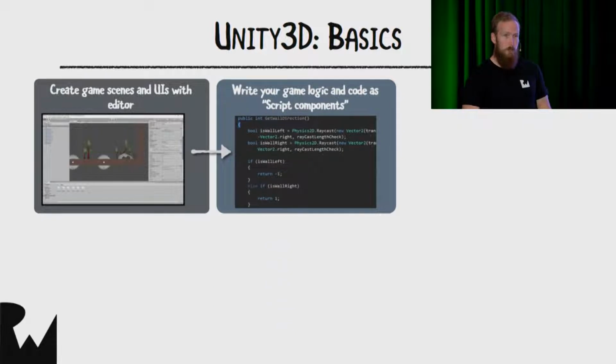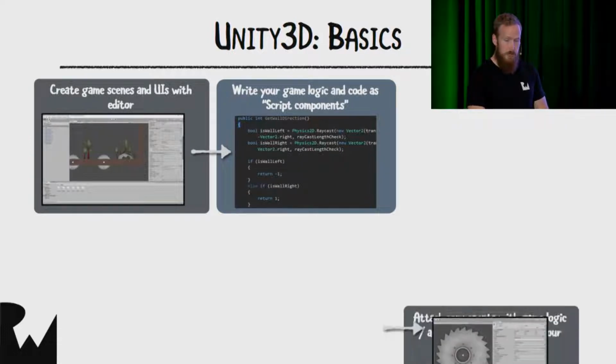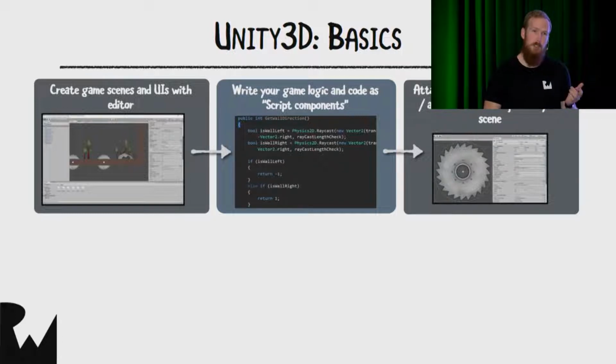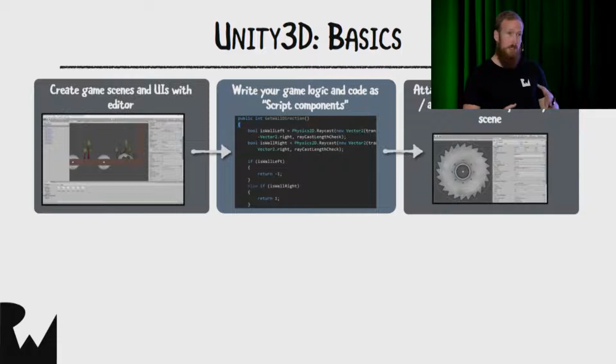And then, of course, you've got your own custom scripts, and you can write those in C#, which is what we're going to be using today. You can also use something called UnityScript, which is a derivative of JavaScript, but only a very small percentage of developers still use that. So C# is definitely the preferred language. Once you've written your scripts, you can attach those to game objects in your scenes, and Unity uses an entity component system. And this basically allows you to create really modular game objects for your games, which is a really cool part.